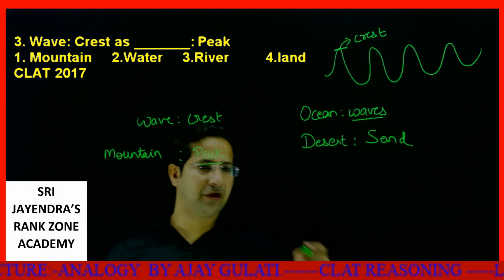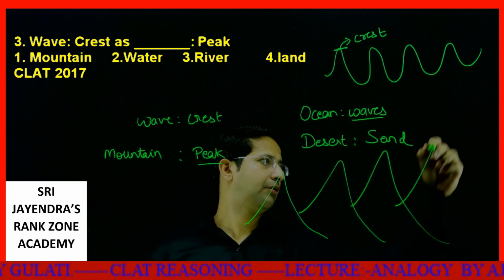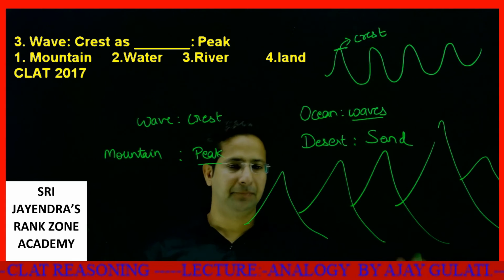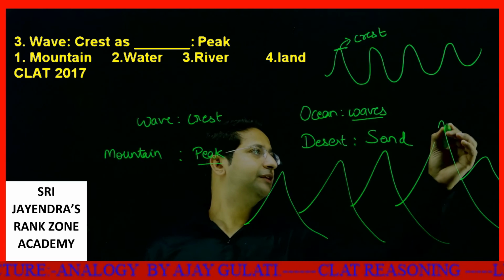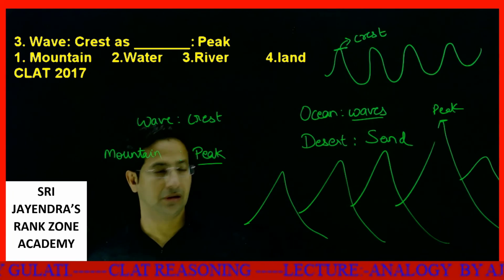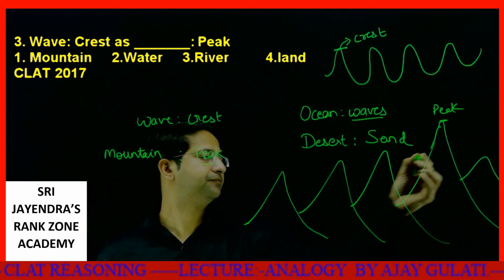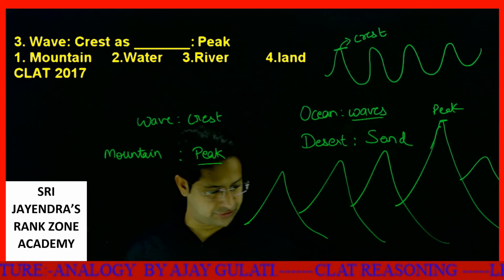Peak is the highest point of a mountain. If I draw like this, these are peaks, so I'll say this is the peak of the mountain. Dear students, I hope you understood it. Let me show you the next question.